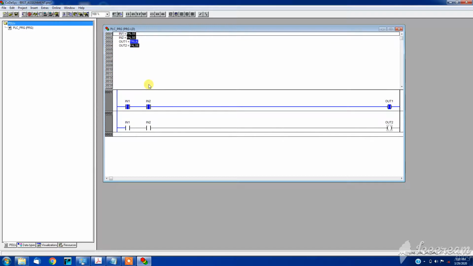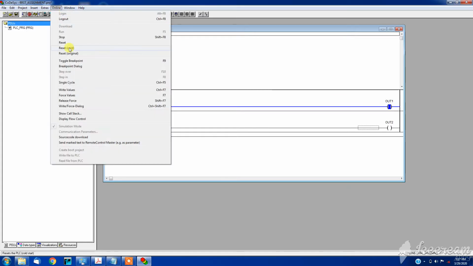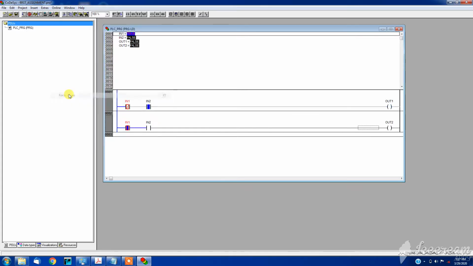We will force the values. As you can see, both my inputs are low, so my output 1 is high as per our logic. We will force the true value by forcing from here, force values.